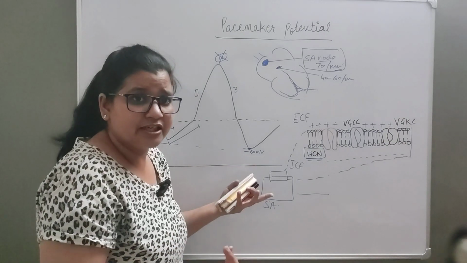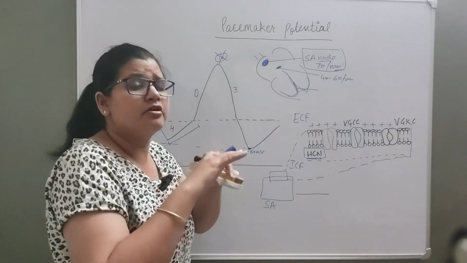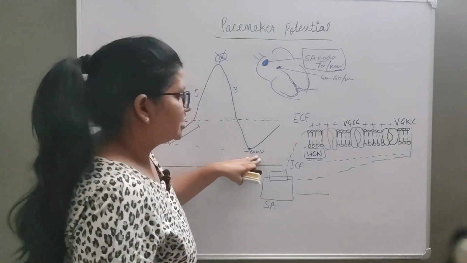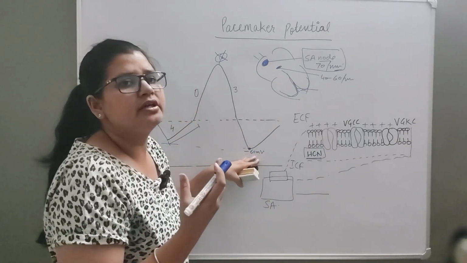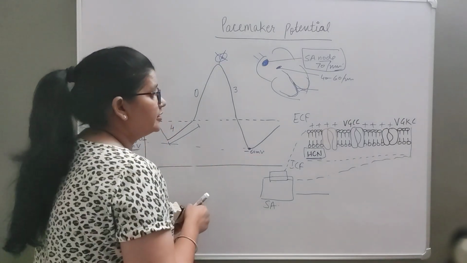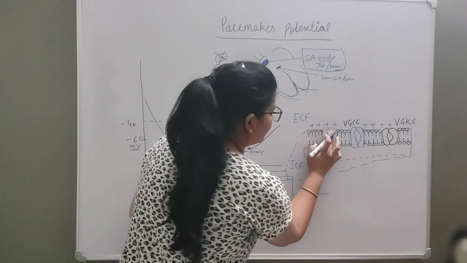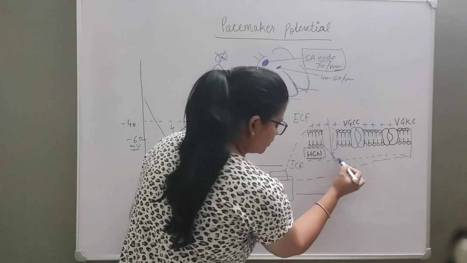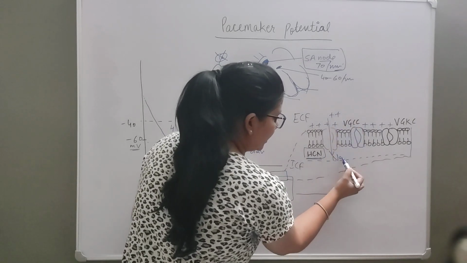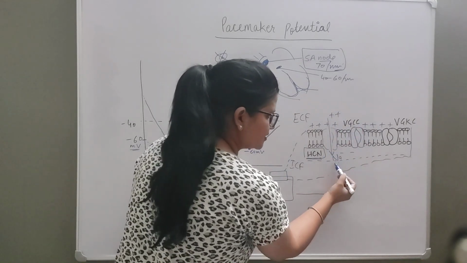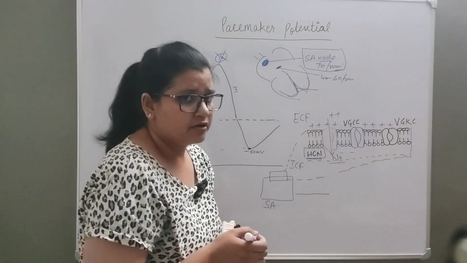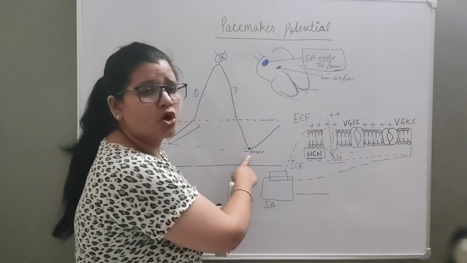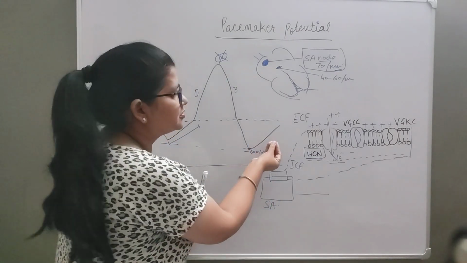So this is kind of funny. It's just opposing whatever happens in our body. So that's why the researchers named them funny channels. Okay, and so the HCN channels open up. Whenever they open up, there is influx of sodium. We know sodium outside is more and inside is less. So sodium enters into the cell. Fine. So the first point is clear, that whenever there is hyperpolarization or negativity inside, the sodium channels open up.